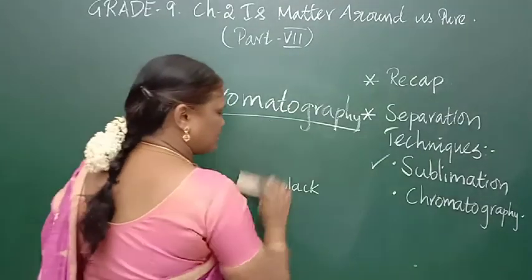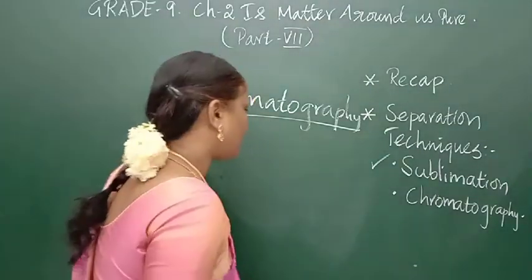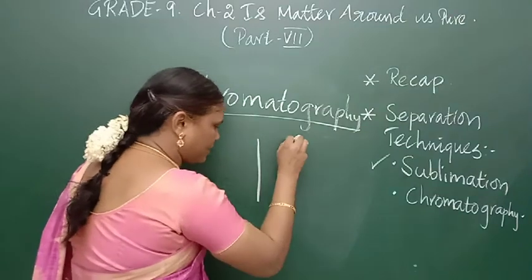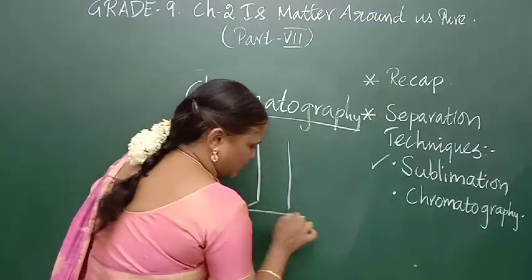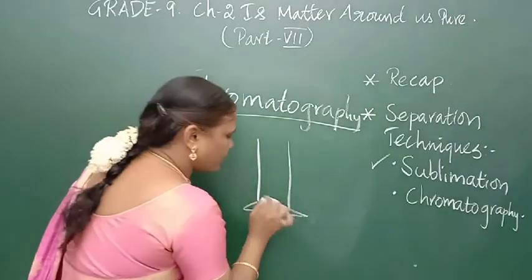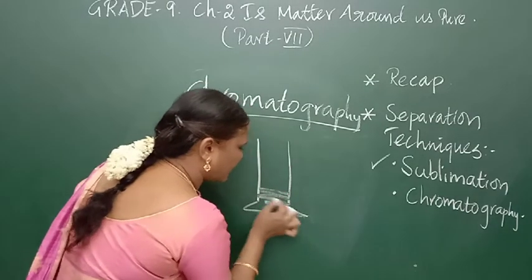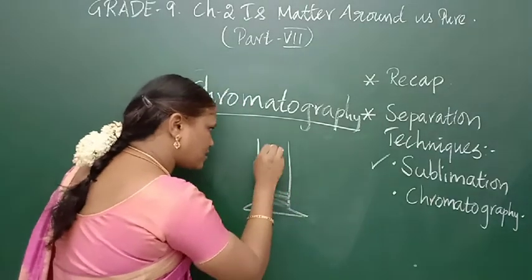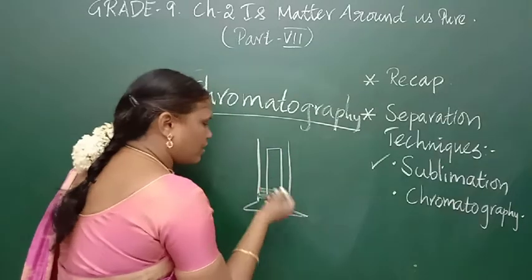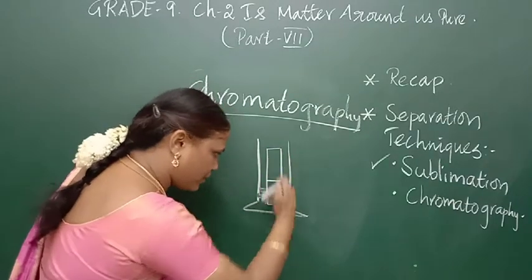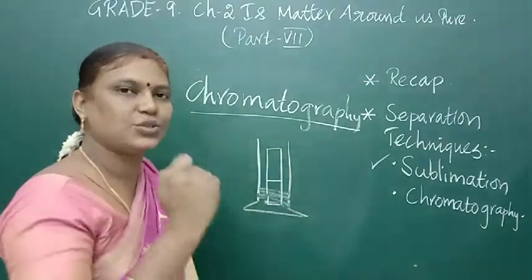We have to insert it in a jar which contains water. For example, I have taken a measuring jar in which I have poured a little water. I insert this filter paper, and I have to add the water below the marked level.